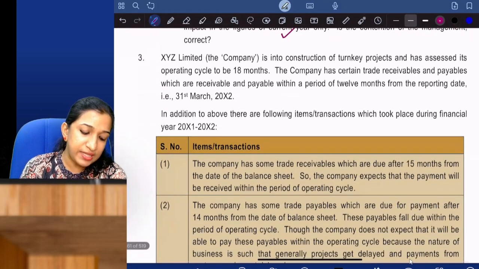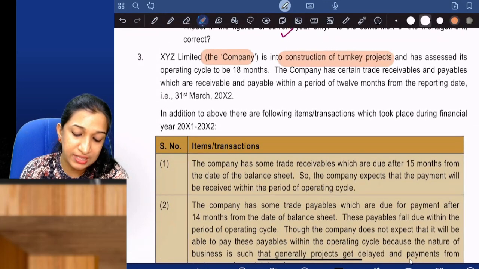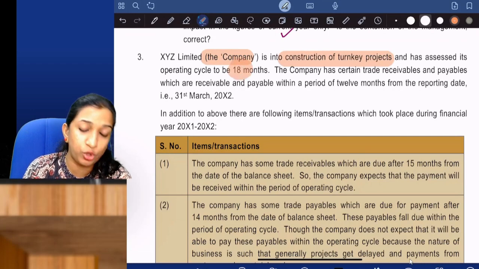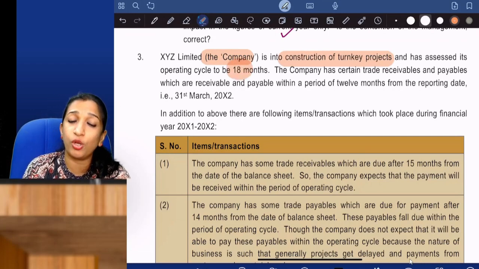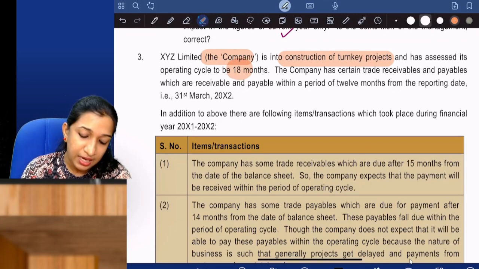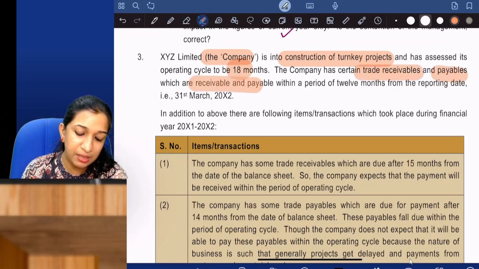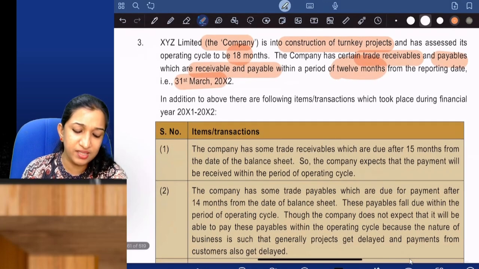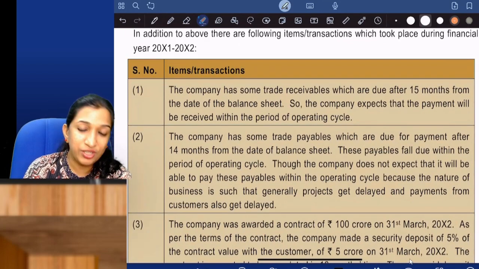Okay. XYZ, the company, is into construction of turnkey projects and has assessed its operating cycle to be 18 months. So the company is into construction and the operating cycle is 18 months. It has certain trade receivables and payables which are receivable and payable within a period of 12 months. But the operating cycle is 18 months. There is some information given. You need to give the provision. You need to give the answers.